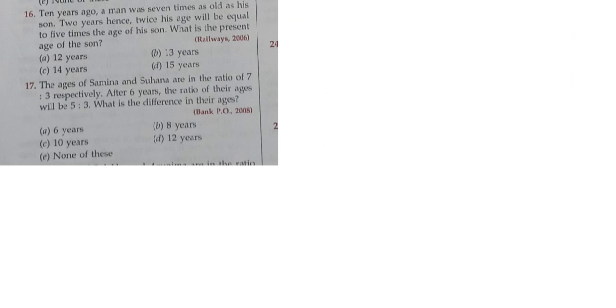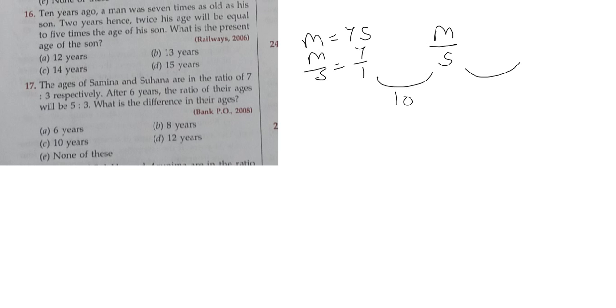10 years ago, a man was 7 times as old as his son. Okay. So here there is a man and a son, and it is about 10 years ago, so we will go 10 years back. 10 years ago, a man was 7 times of his son. So the ratio of m:s will be 7:1. Okay, 7 times as old as his son. 2 years hence twice his age. Okay, 2 years hence, so we went 2 years ahead.